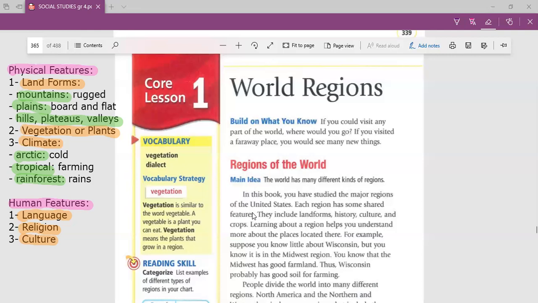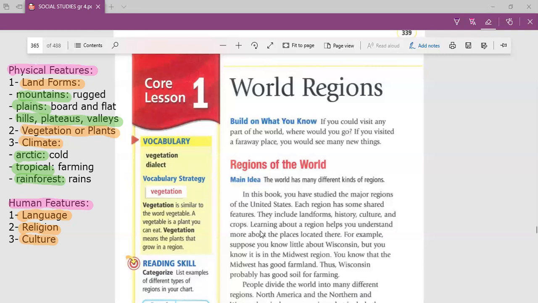So when I ask you about any state in the Midwest region, for example, Wisconsin, Wisconsin is a state in the Midwest of America, because we know the physical features and human features in the Midwest. So we could easily define the features of Wisconsin. Because the Midwest has farming, of course the state of Wisconsin also has farming.